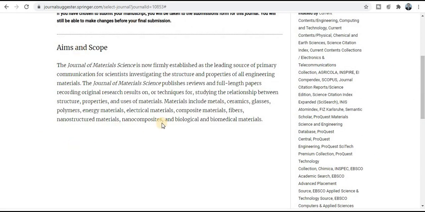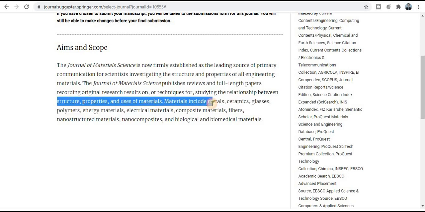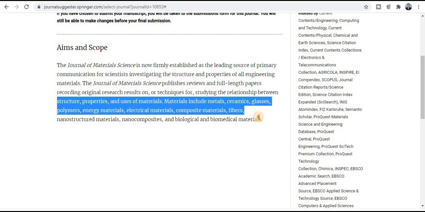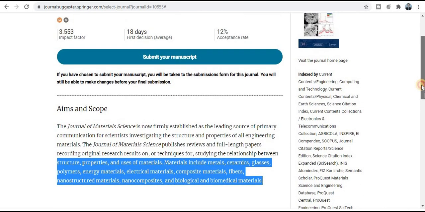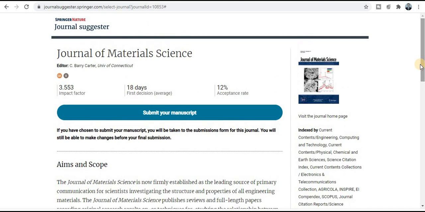Now what types of topics and titles are covered by this journal, that is, in which topics you can publish your research paper in this journal? You can see this section provides all the information. The topics include the structure, properties and usage of materials. Materials include metals, ceramic glasses, polymers, energy materials, electrical materials, and composite materials. If your research area comes under these topics, then you can publish your research paper in this high speed Springer category quick publication journal.